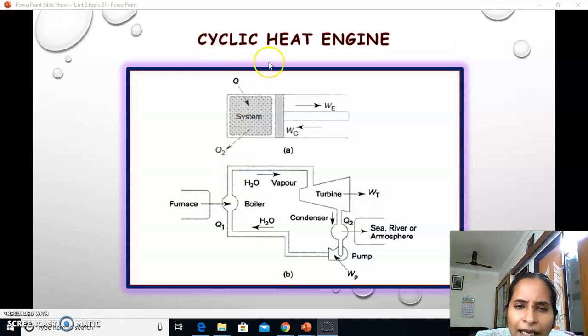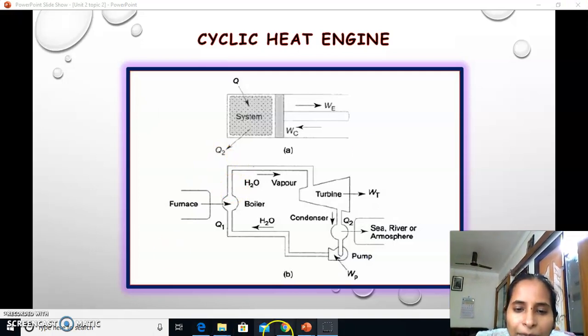Cyclic heat engine. Again this heat engine is also showing the cycle which I explained in the last slide, that there is a piston cylinder arrangement in which Q is given as input, so that you get the expansion of the piston because of the heat intake, and then after the compression you have the heat release of Q2.